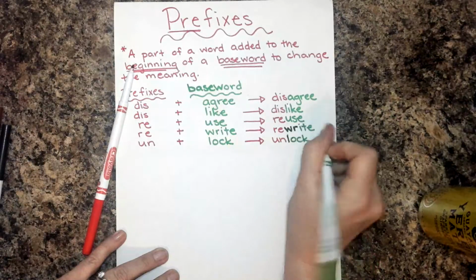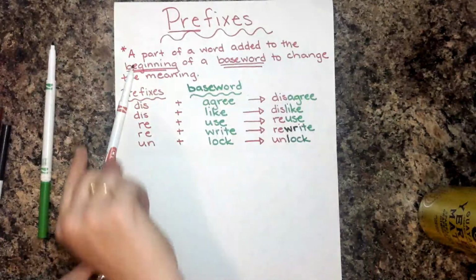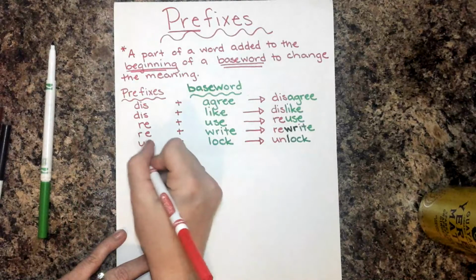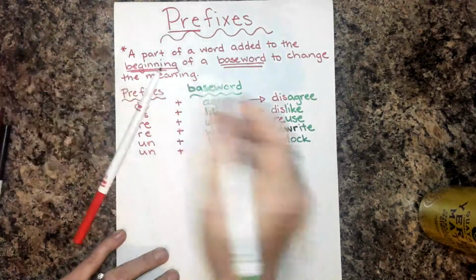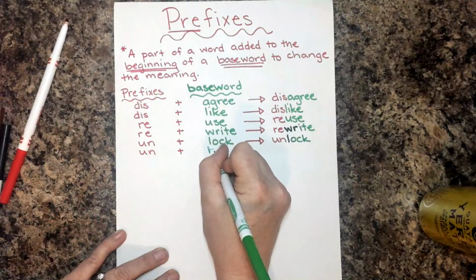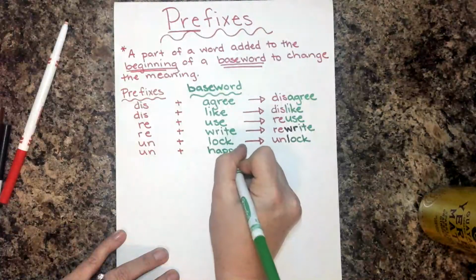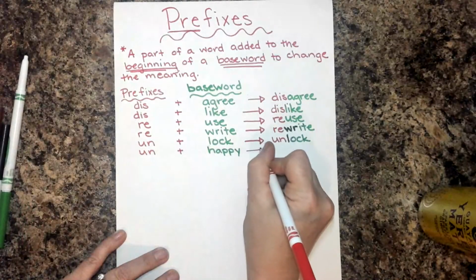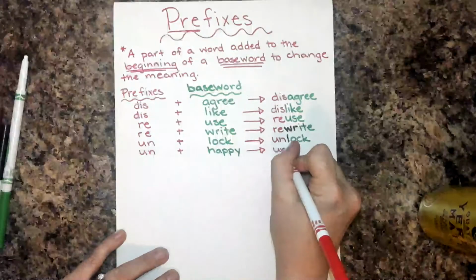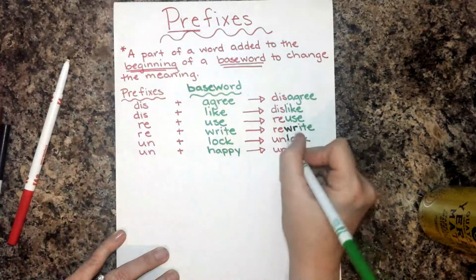If we unlock, it's not locked anymore. If we use un plus the base word of happy, unhappy, it goes over. If we are unhappy, it means that we are not happy.